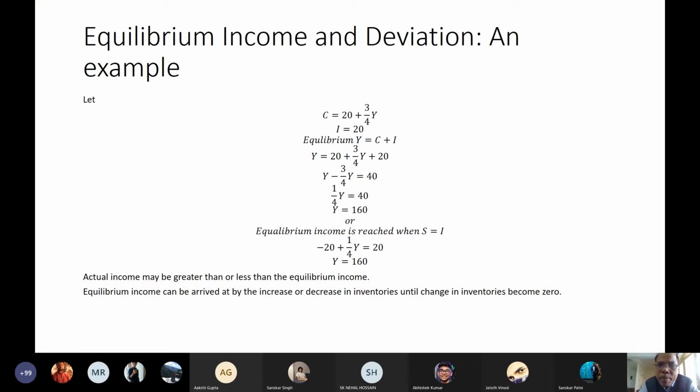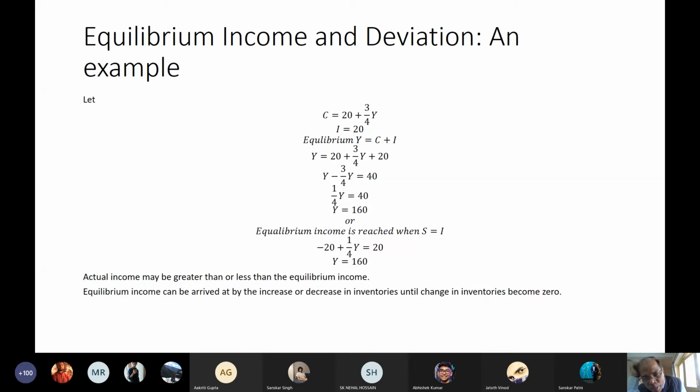Let's take the case of a particular economy. Suppose I am talking about the Indian economy. Let's say in the time period 2021, we have estimated India's consumption function, that is 20 plus 3 by 4 Y. That is India's total consumption function.